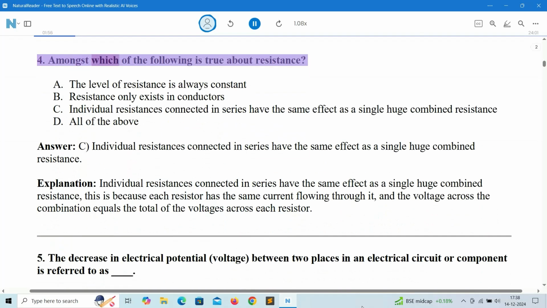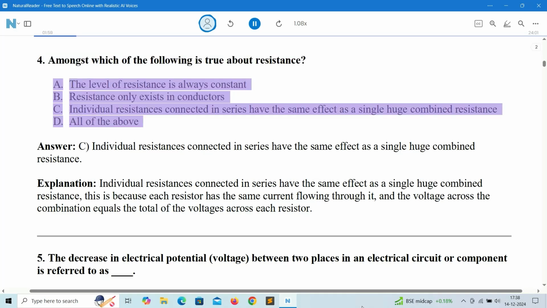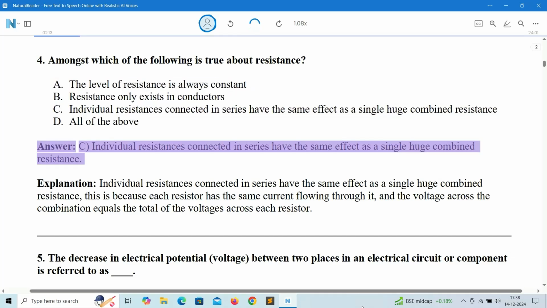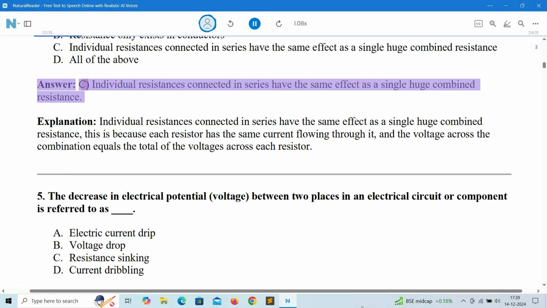4. Amongst which of the following is true about resistance? A. The level of resistance is always constant. B. Resistance only exists in conductors. C. Individual resistances connected in series have the same effect as a single huge combined resistance. D. All of the above. Answer: C. Individual resistances connected in series have the same effect as a single huge combined resistance.